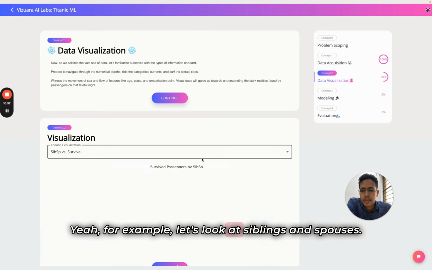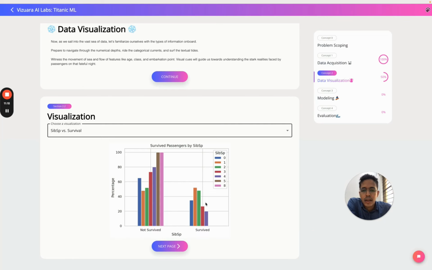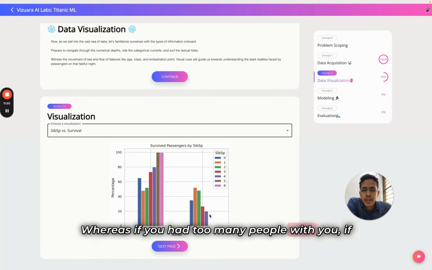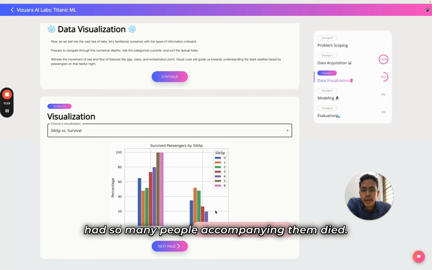So let's look at siblings and spouses. Here what it shows is, among the survived people, if you had one or two siblings or spouses with you, you had a higher chance of survival. These are the group of people who survived more in percentage. Whereas if you had too many people with you, if you had 8 people, you rarely survive, because this is not even shown here, because almost every single person who had so many people accompanying them died.